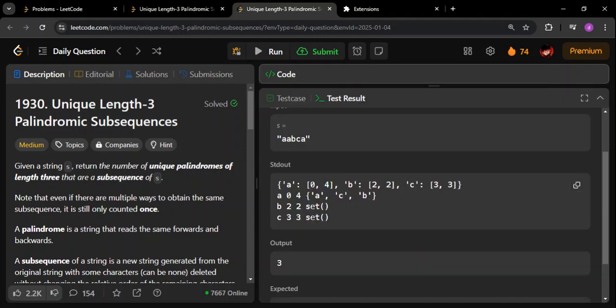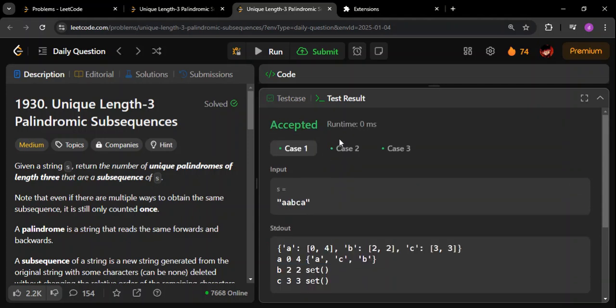See here, A appears first at 0 and last at 4. In between the zeroth index and the fourth index, I have three unique characters, so this will add 3 to the answer. In the case of B and C, since there are no characters between their first and last occurrence, they contribute 0 to the answer. So the final answer is 3.